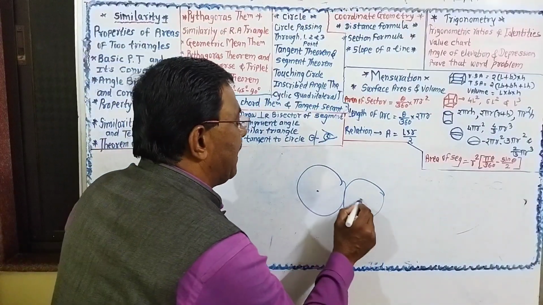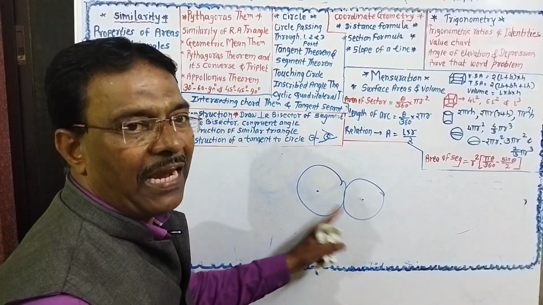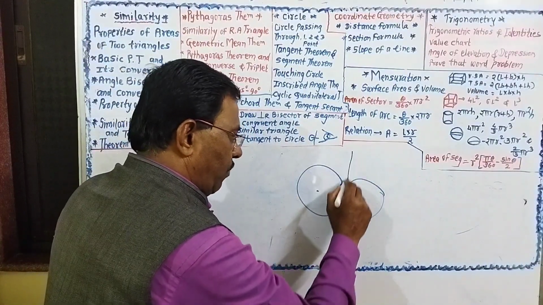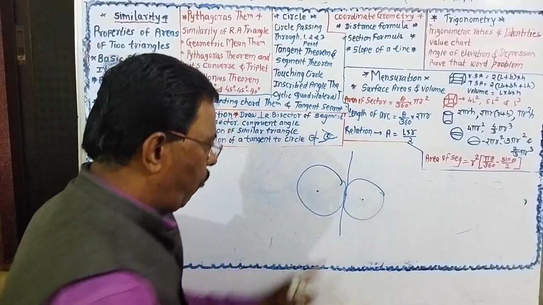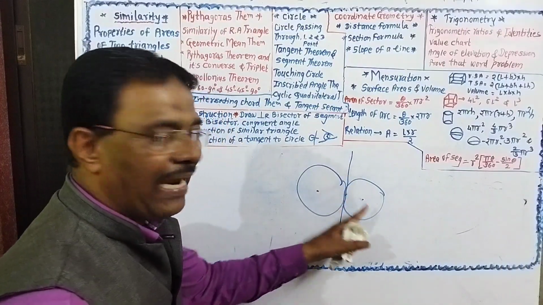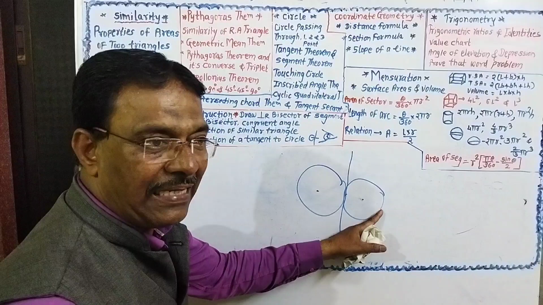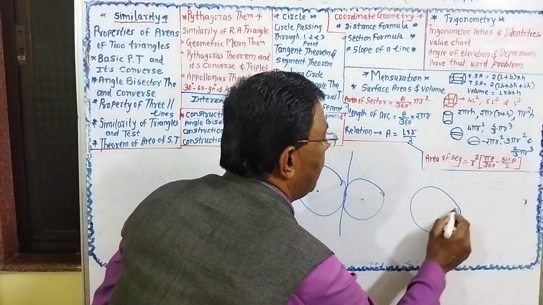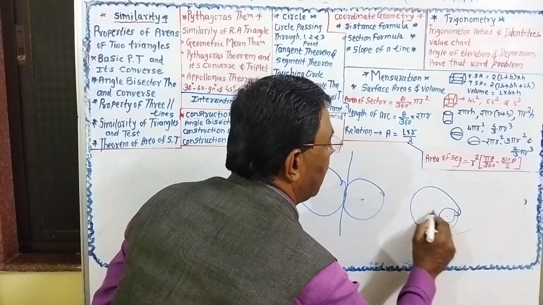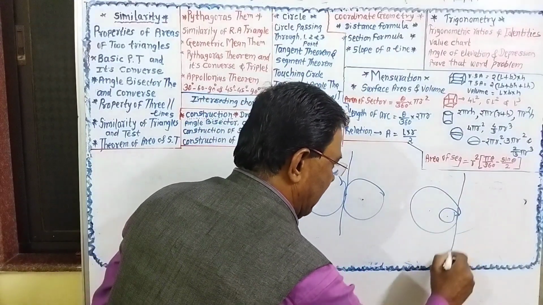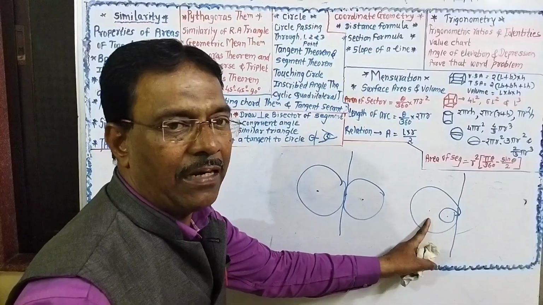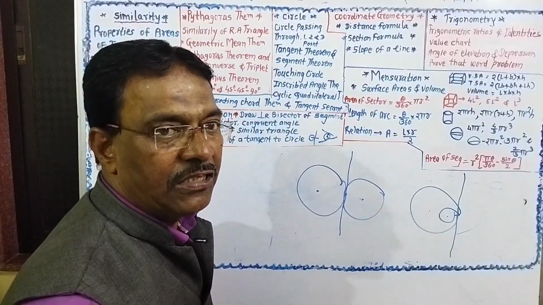But if the centers of those two circles are on opposite sides of the common tangent passing through the point of contact, then they are externally touching circles. But if the centers of both circles are on the same side of the common tangent, then those circles are called internally touching circles.